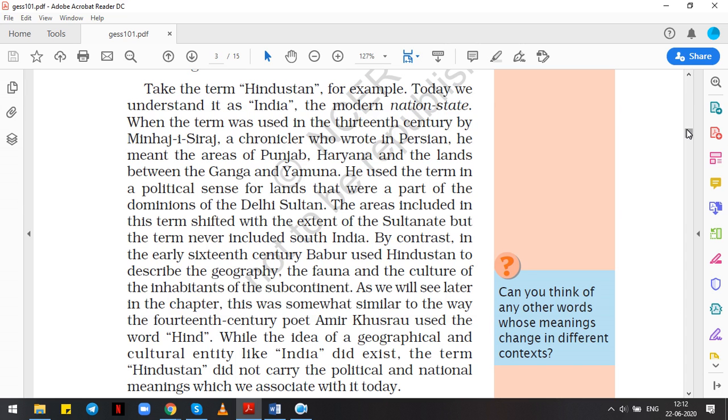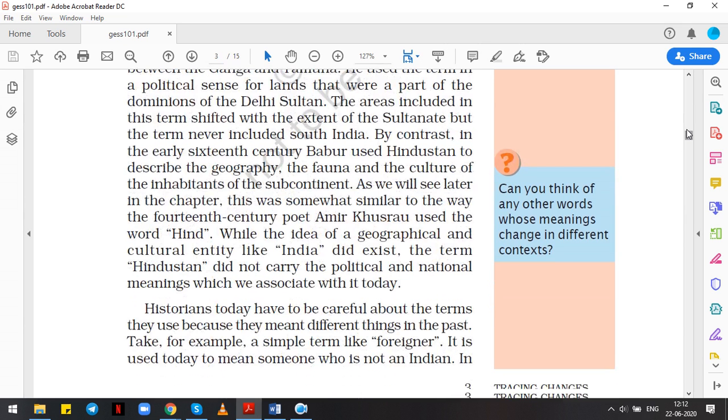As we will see later in the chapter, this was somewhat similar to the way the 14th century poet Amir Khusro also used the word Hind, in the same manner Babur used. So at that time, Hindustan was used for a geographical and cultural entity.